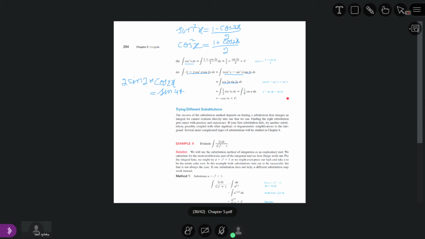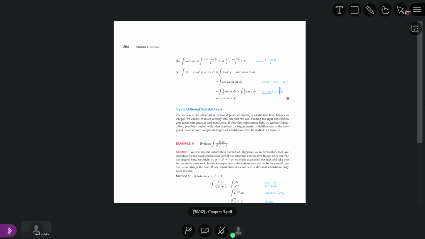So here we now use the substitution method. We put u is equal to 4x. What is the derivative of 4x? It is equal to 4. Here it is given x, so cancel this. This is a type of mistake in the book.